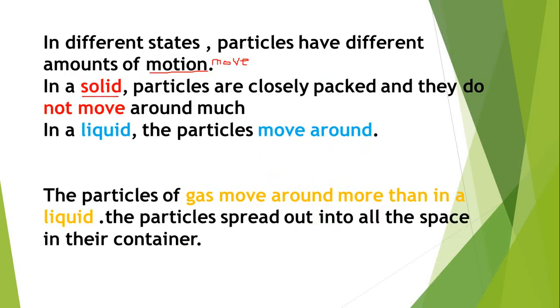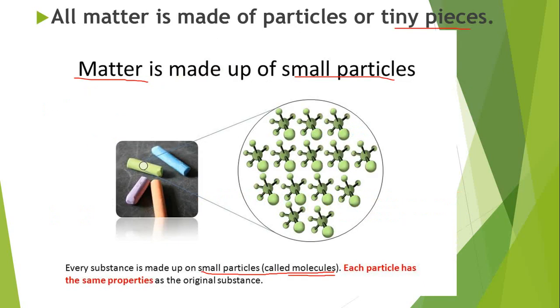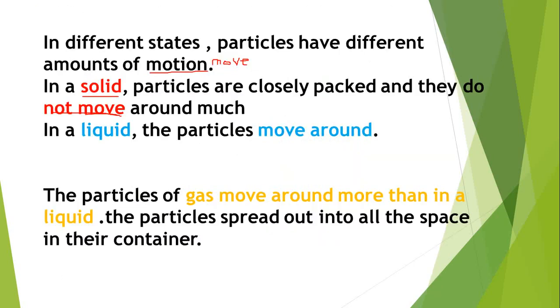In a solid, the particles are closely packed. They are very tight, very closely packed next to each other. They do not move around much. Like here, for example, in these chalk sticks, the molecules do not move around much because we are in the solid state. However, in a liquid state, the particles move around.